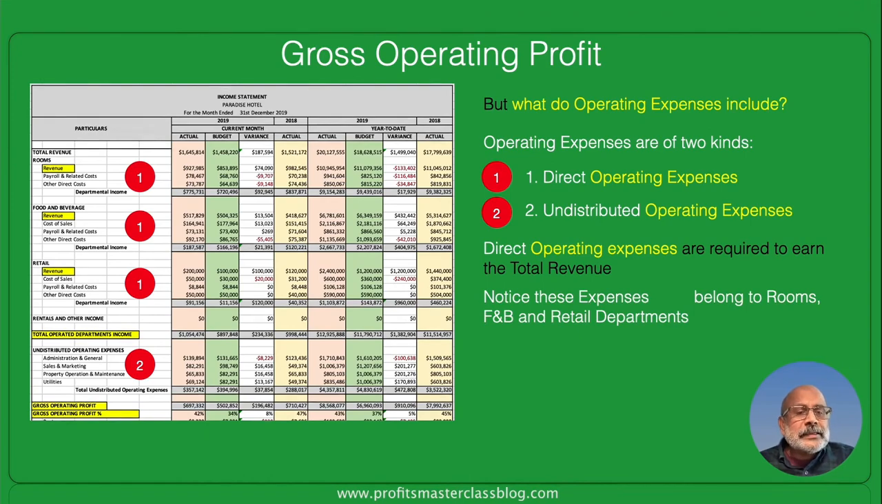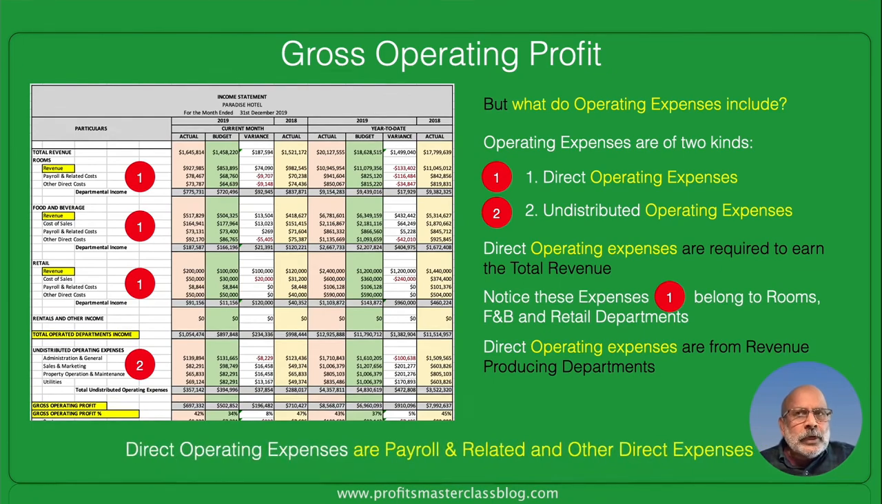Now notice that these expenses marked as one, as we have seen earlier, belong to the rooms department, food and beverage, and retail departments, the revenue producing departments of the hotel. And what are these kinds of direct operating expenses? You can see in the slide, they are payroll and related expenses and other direct expenses directly related to that department.